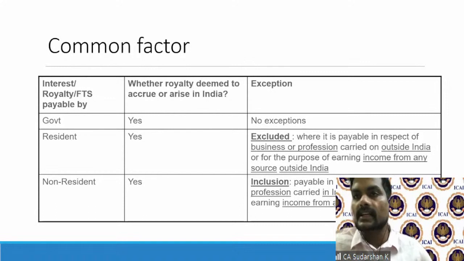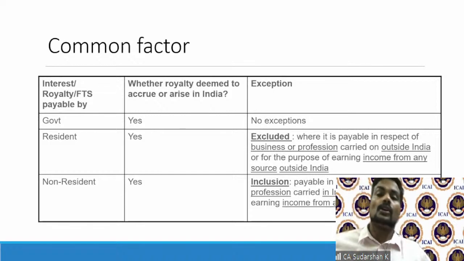So when does an income deemed to accrue or arise in India? When there is a payment to a non-resident or the income of the non-resident pertains to interest, royalty, and fees for technical services. Now, if the government is making these payments, it is automatically deemed to accrue or arise in India. This is not only for royalty, it is also for interest and FTS.